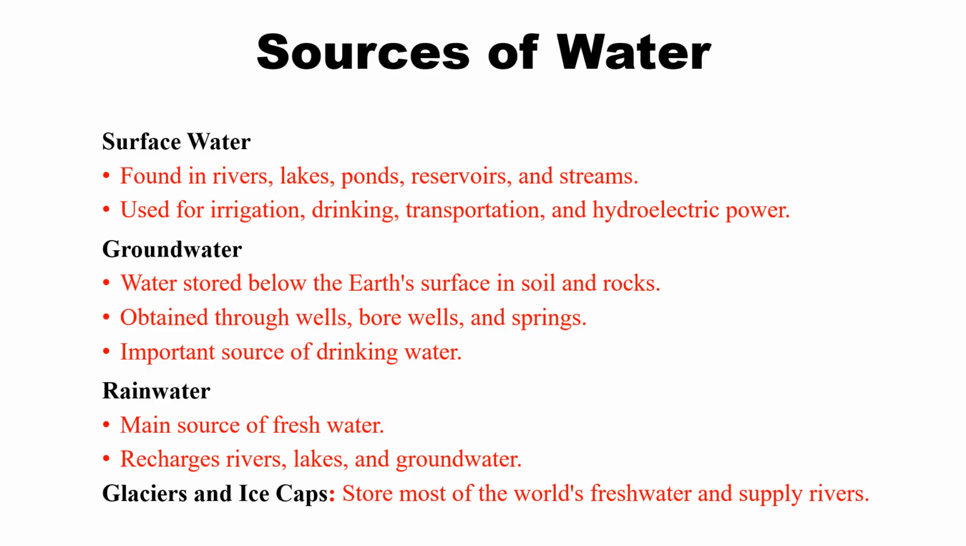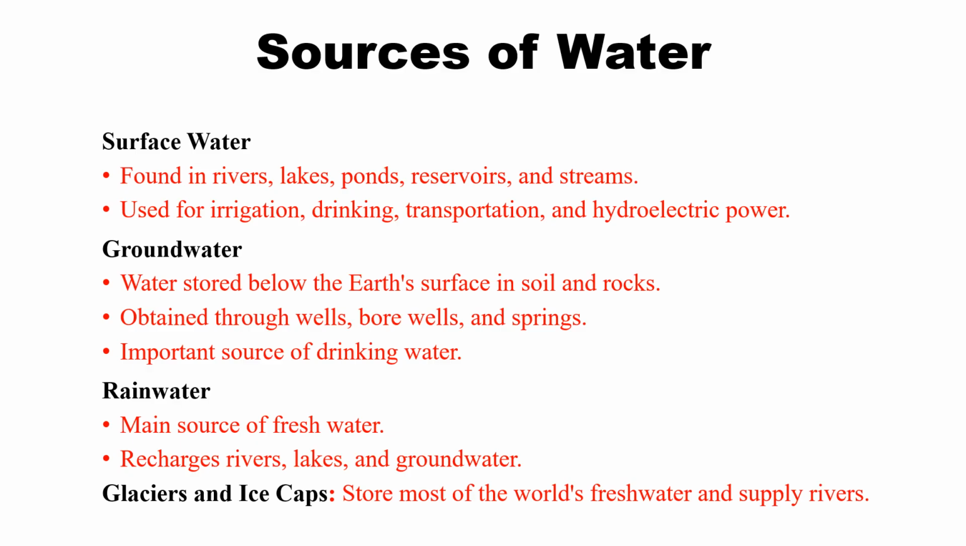Groundwater. Water stored below the earth's surface in soil and rocks is termed groundwater. It is obtained through wells, bore wells, and springs, and it is a very important source of drinking water. Next one, rainwater. It is the main source of fresh water. It recharges the rivers, lakes, and the groundwater. Rainwater is the main source for the surface water as well as the groundwater.